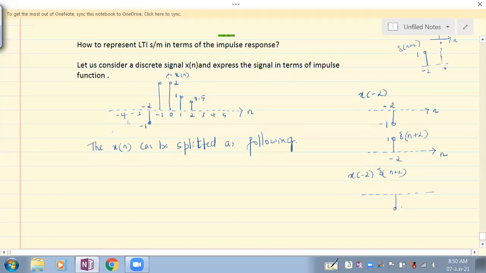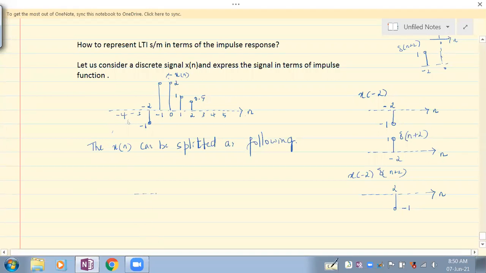Don't you think we get the same signal at n equal to minus 2? That signal at n equal to minus 2 is being multiplied by 1, again at n equal to minus 2. If you multiply these two, you're going to get the same signal. Understand this point, everybody?